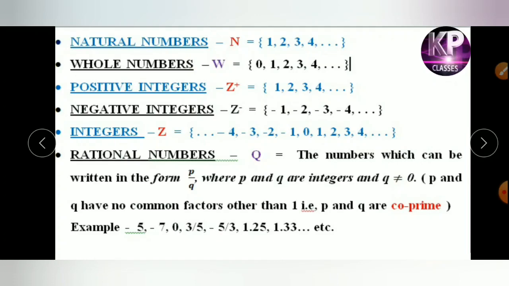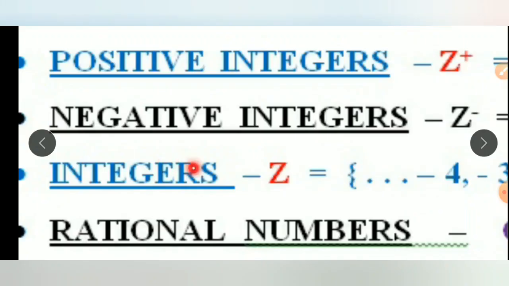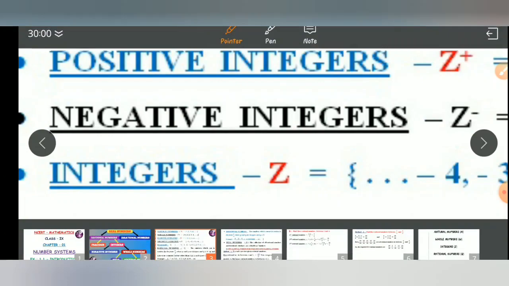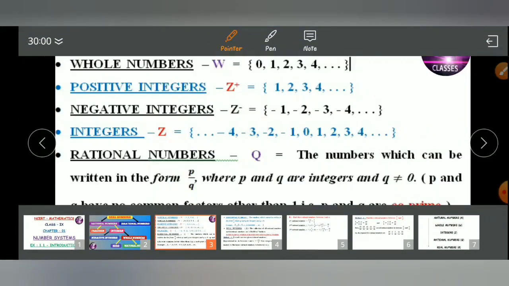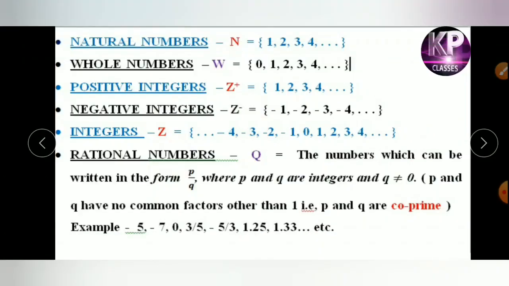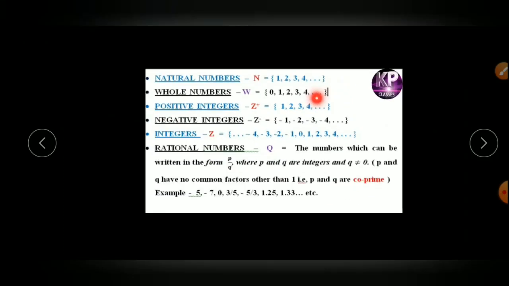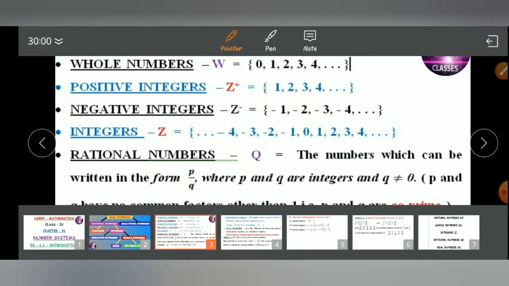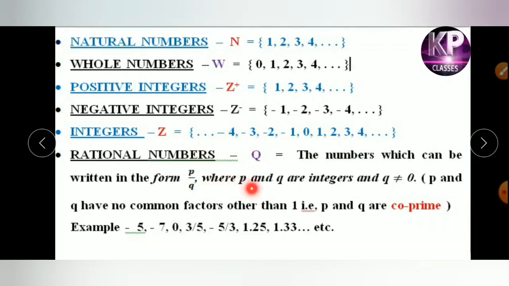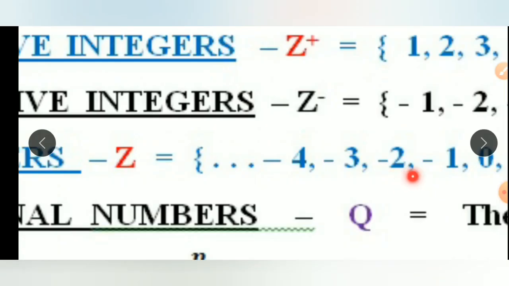Next comes rational numbers. Rational numbers are denoted as capital Q. The numbers which can be written in the form of p by q are called rational numbers, where p and q are integers, may be positive or negative, and q is not equal to 0.